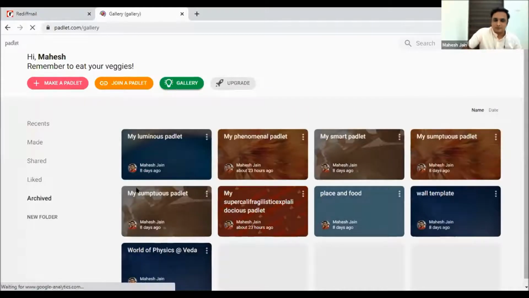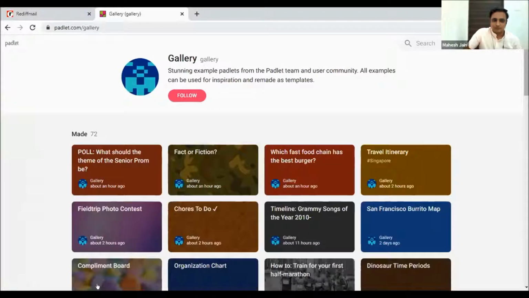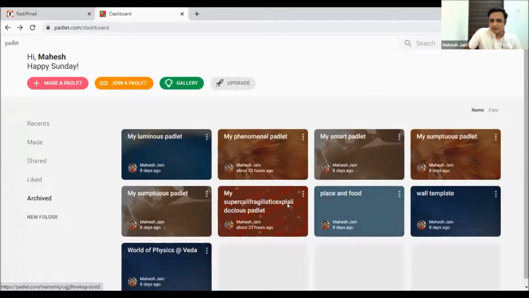Gallery is where all the wonderful work done by educators around the world will be visible to you. You can check and use it or get an example as per the requirement. Going back, I guess now we are ready to make a Padlet. You can see so many Padlets are already there, so I'll try to make a new Padlet right now in front of you.